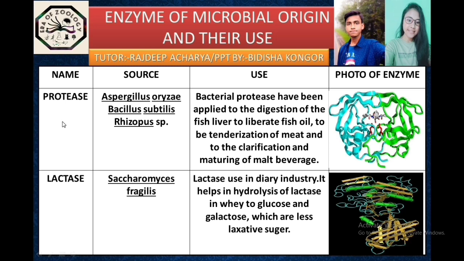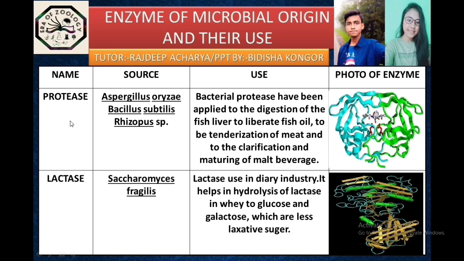Our third enzyme that we will be talking about is protease enzyme. Aspergillus oryzae, Bacillus subtilis, Rhizopus are those microbes from which protease is produced. The use of this protease enzyme is bacterial protease have been applied to the digestion of fish liver to liberate fish oil, to the tenderization of meat, and to clarification and maturation of malt beverage. And it is actually the 3D view of this protease enzyme.